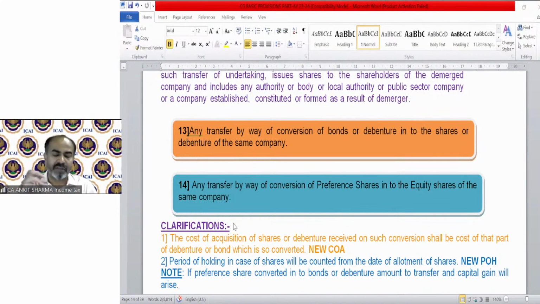If you have convertible bonds or debentures and you convert them into debentures or shares of the same company, at the time of conversion there is an exchange, but no transfer will be assumed. There will be no capital gain at the time of transfer. Any transfer by way of conversion of preference shares into equity shares of the same company is also exempted from the definition of transfer.